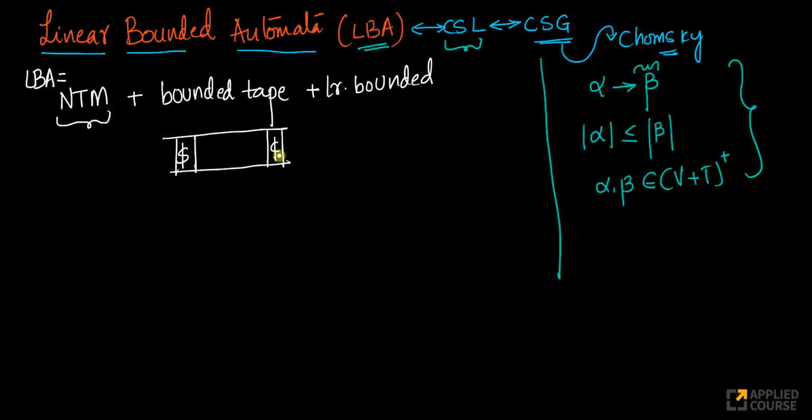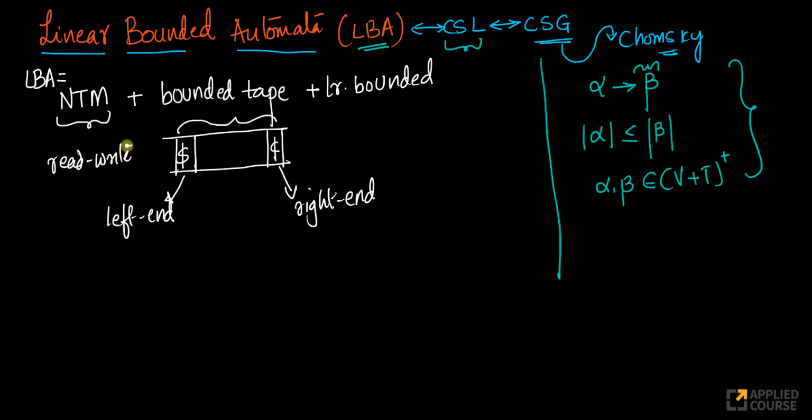To bound the tape on both sides, I have my two symbols. This is called the left end marker, and this is called the right end marker. These are two special symbols. They signify the bounding of the tape in the sense that my header cannot move beyond this or beyond this. My header has to move only within this region. My header cannot move to the left of it, and it cannot move to the right of it. Except for that, this is a read-write tape, just like in your Turing machine, but it's a bounded tape.